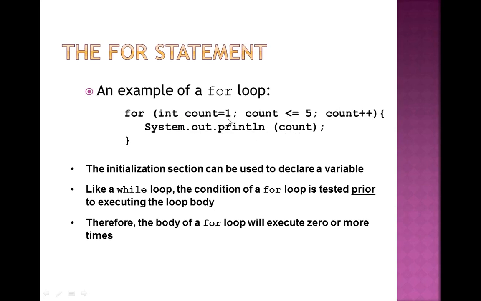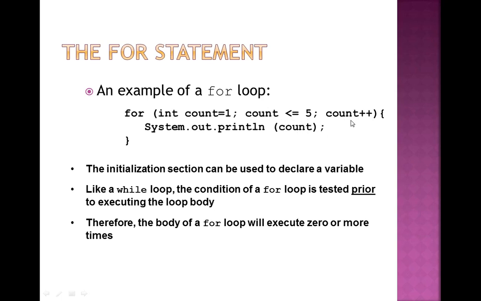So now count has a value 1. First time 1 will print, then count++ makes it 2, then the condition will be checked: 2 is less than or equal to 5, yes, the condition is true, then print the value 2. Then again count++, now the value is 3, go to the condition, the condition is again true, print the value 3. Now count is 4 because of count++, check the condition, the condition is true, then again print the value 4. Then count is 5 because of count++, and 5 is less than or equal to 5. Now the condition is again true because it is equal to 5.